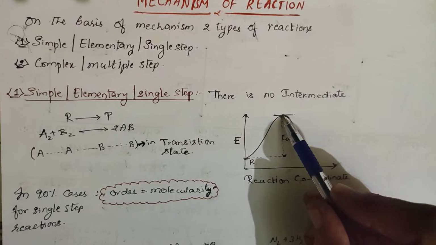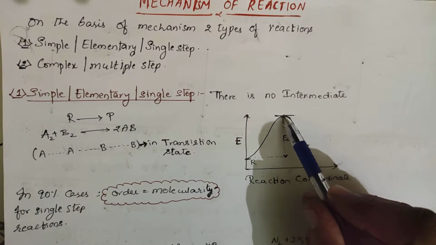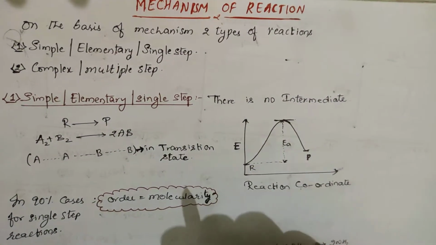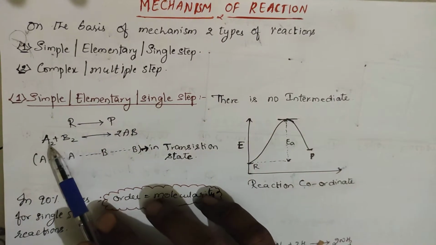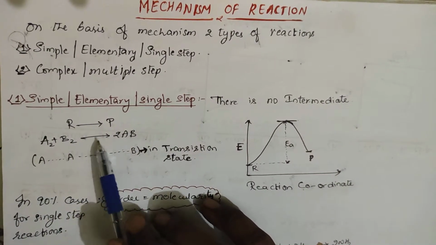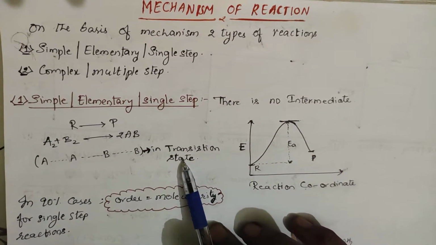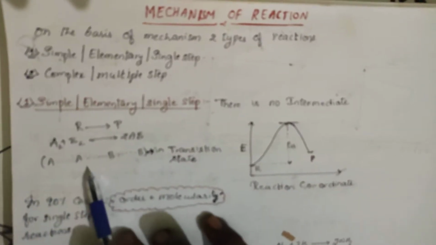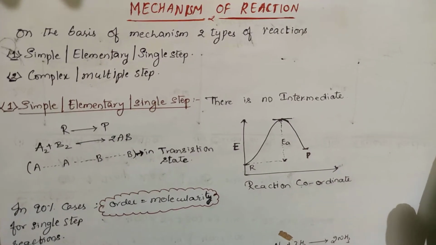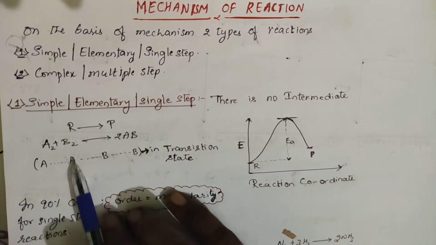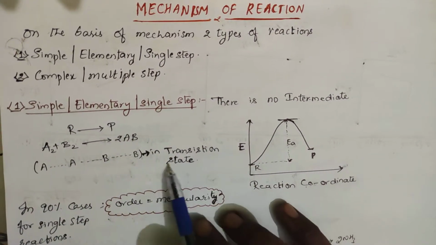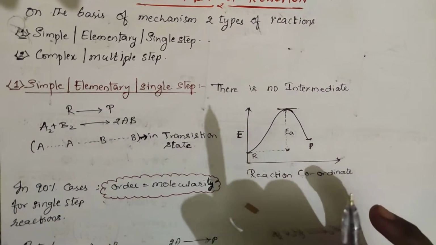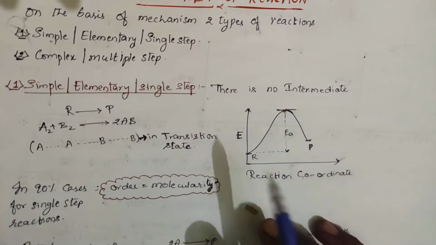So here you will be getting something like threshold energy, right? Regarding this we have learned in the previous videos itself. There will be no formation of an intermediate in the single step. Suppose I have reactants like A2 plus B2, resulting in the formation of the product 2AB, and this is the intermediate. This intermediate is formed in the transition state. Getting clear? AA reacting with BB forms the transition state, and after that it results in the formation of AB. So definitely there will be no formation of an intermediate in the single step or elementary step.